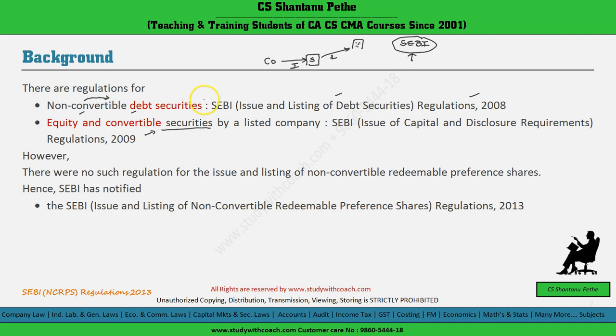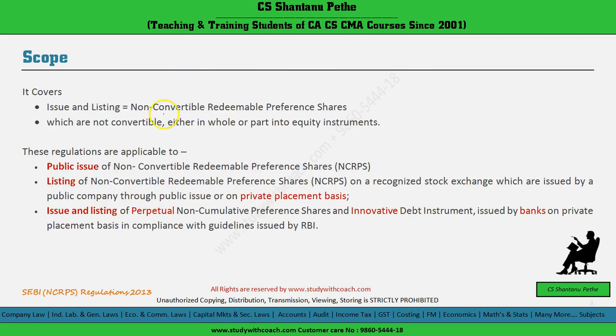However, there was no such regulation which specifically dealt with the issue and listing of non-convertible redeemable preference shares. Hence, SEBI has notified these regulations, which are known as the SEBI Issue and Listing of Non-Convertible Redeemable Preference Shares Regulations 2013, and these are the regulations which we are going to discuss in this video. First, let's try to understand the scope of these regulations.